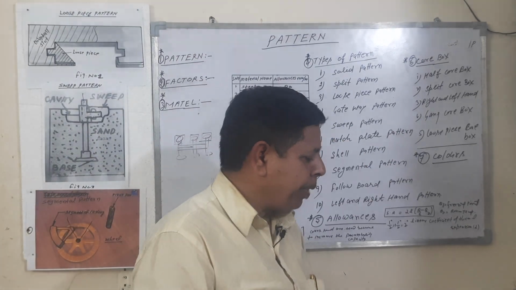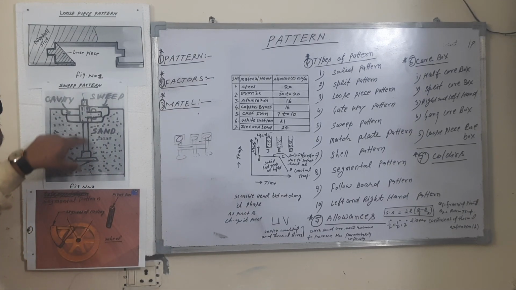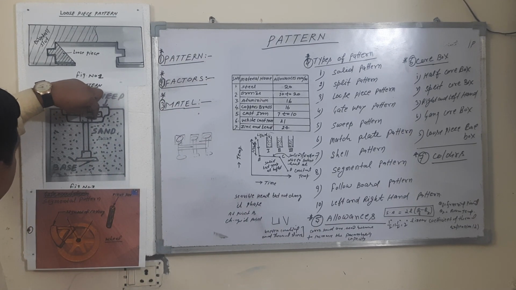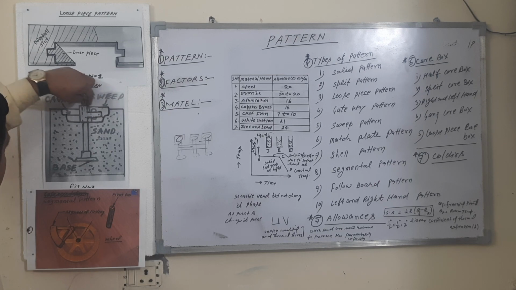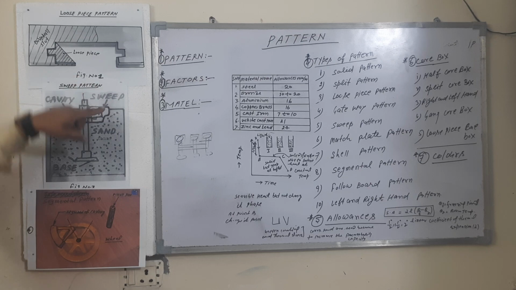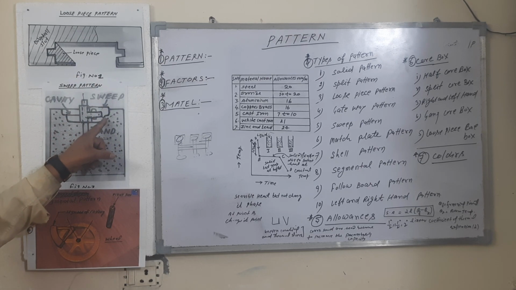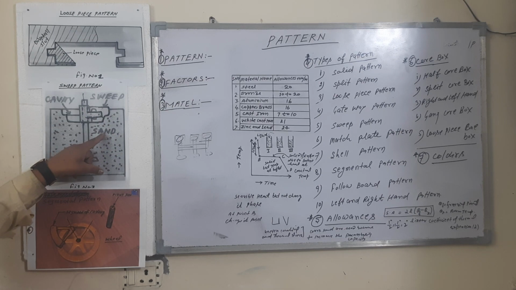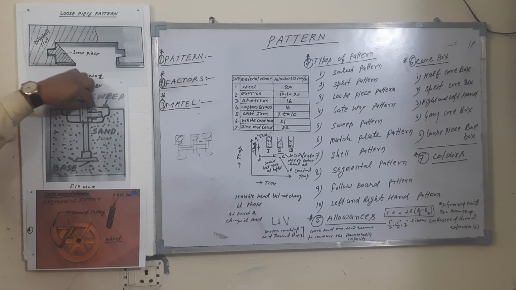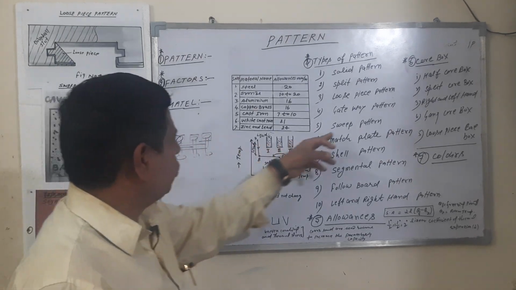Sweep pattern. Just like you can see, this is a sweep pattern. This is a sweep. The piece is mounted around this bar and rotated 360 degrees to make a shape like a step type pulley. So you make this in sand, carry it out and fill up the material. So this type of pattern is called the sweep pattern.